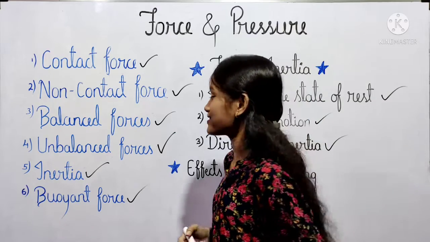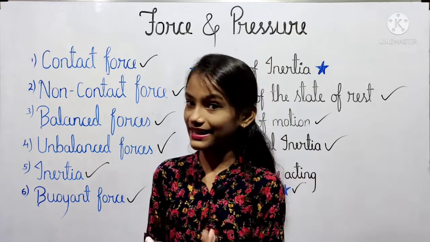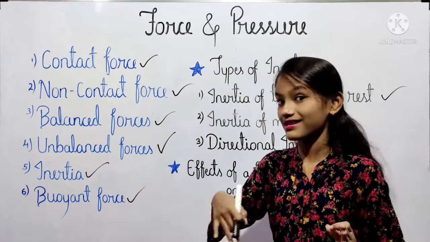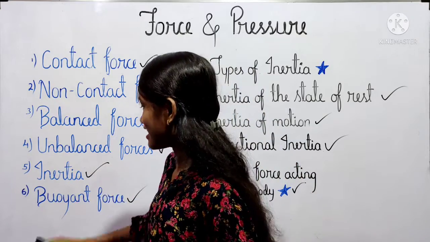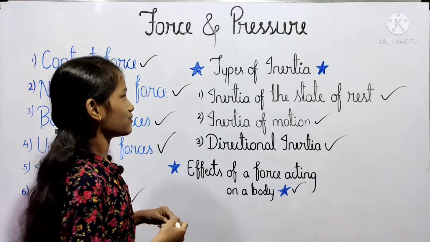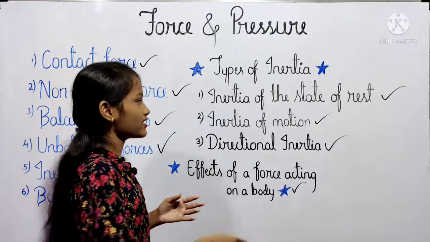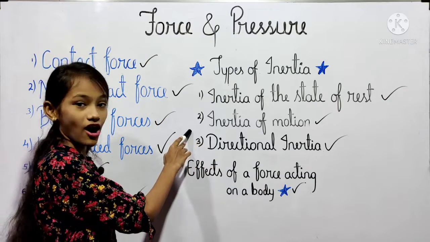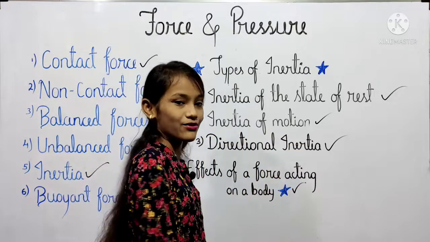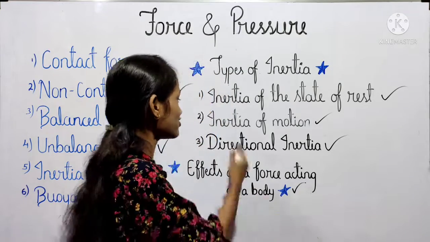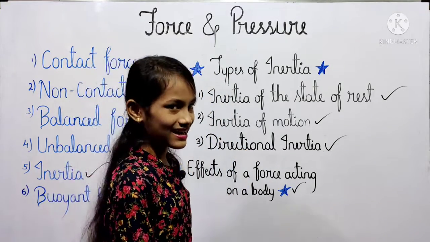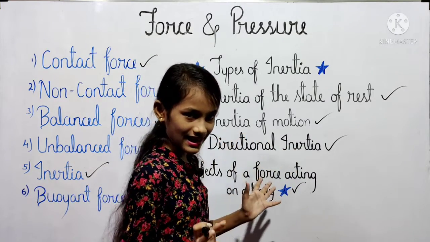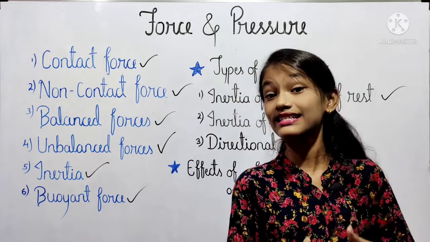Then the fifth point we have seen, that is the inertia. That means the tendency of an object to remain in its existing state is called the inertia. And also we have understood the types of the inertia. The first type is the inertia of the state of rest. Then the second type we have seen, that is the inertia of motion. In it we have seen what the inertia of motion is and also seen its example. Then the third type we have seen, that is the directional motion. We have seen what the directional motion is and also understood its example.